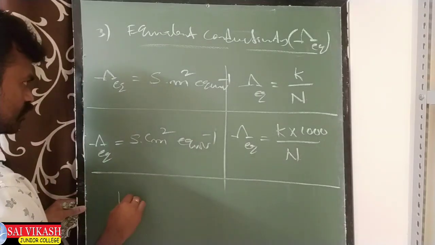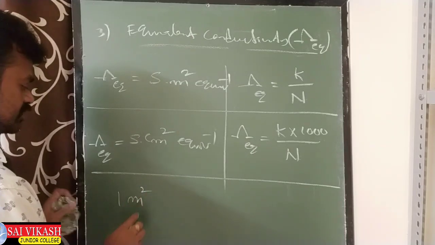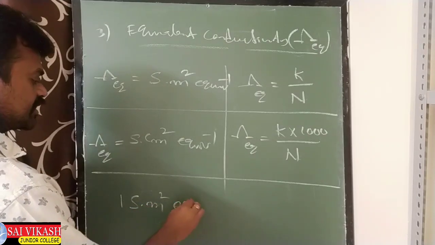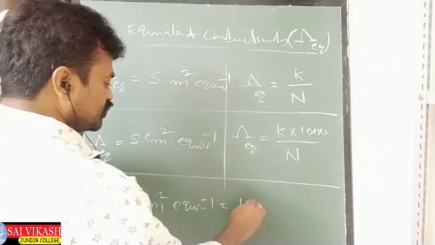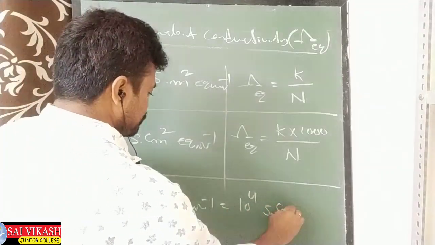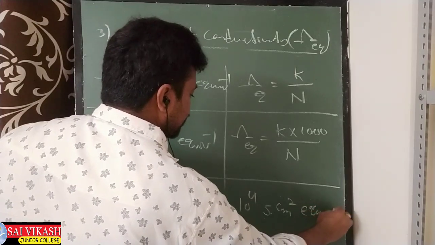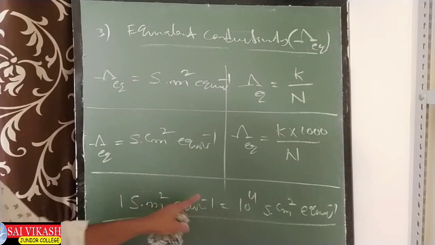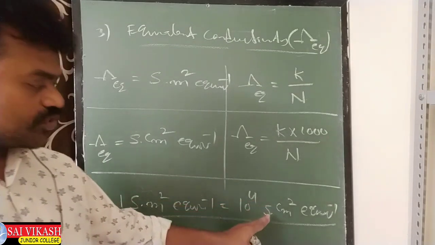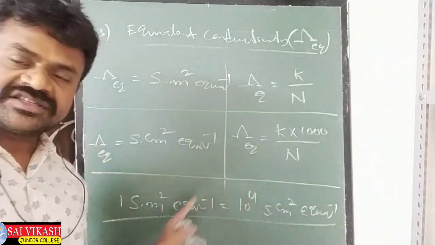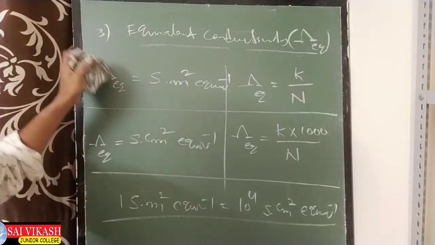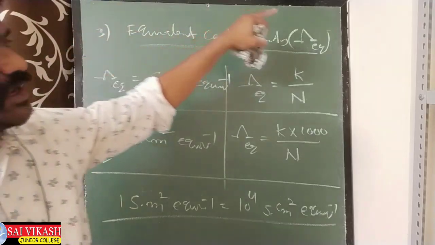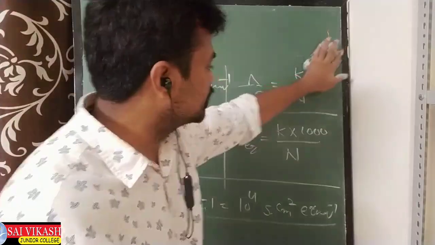So here also the same: 1 Siemens meter square per equivalent is equal to 10 power 4 Siemens centimeter square per equivalent. This is one statement. This is the relation. Right? So conductivity, molar conductivity, equivalent conductivity: K, lambda M, lambda EQ. These three relations we completed.